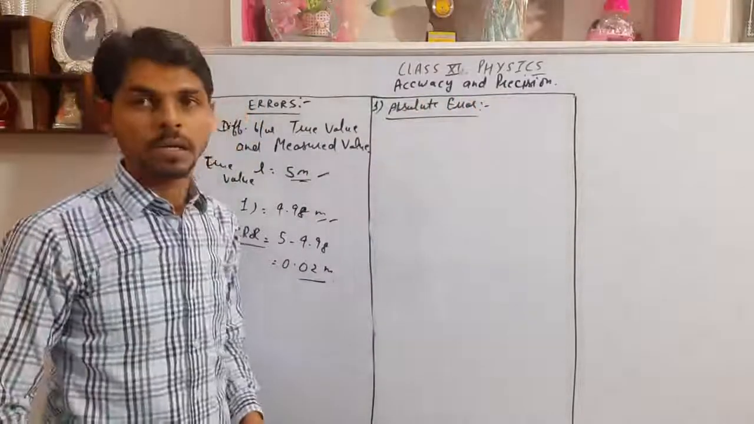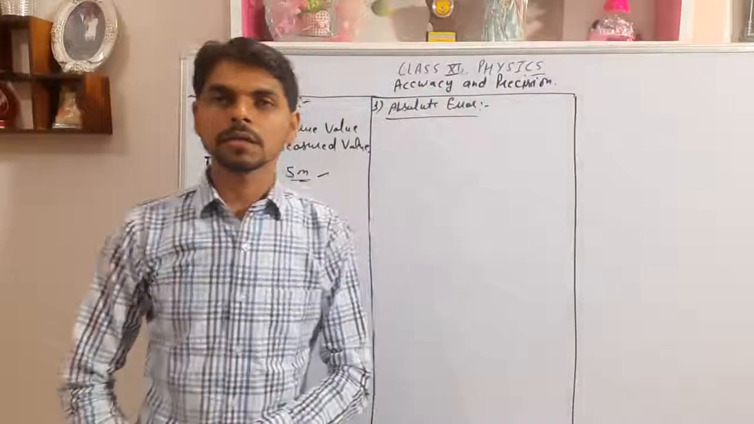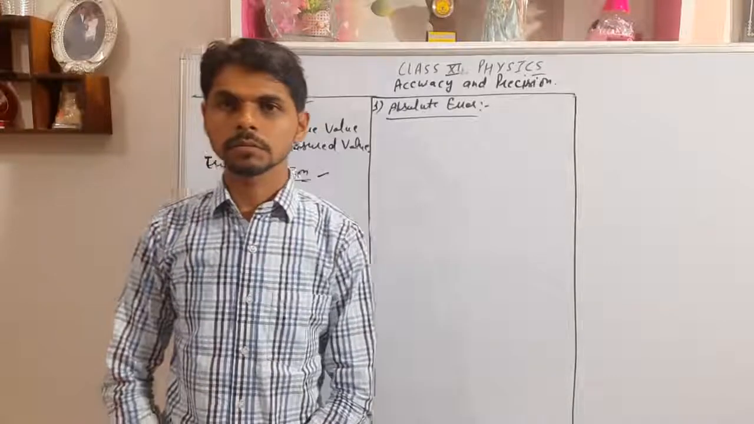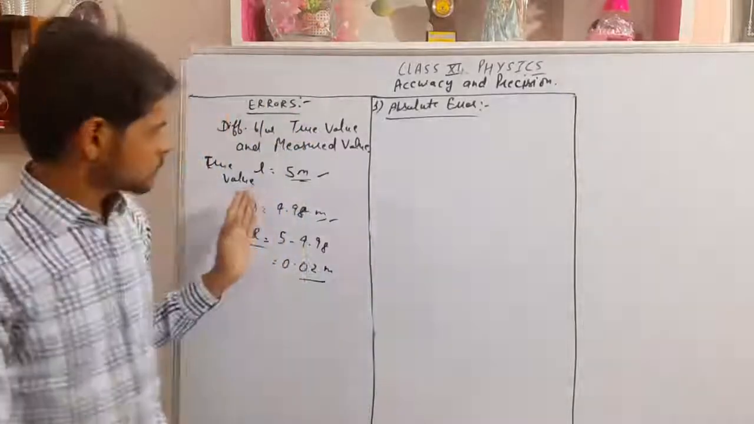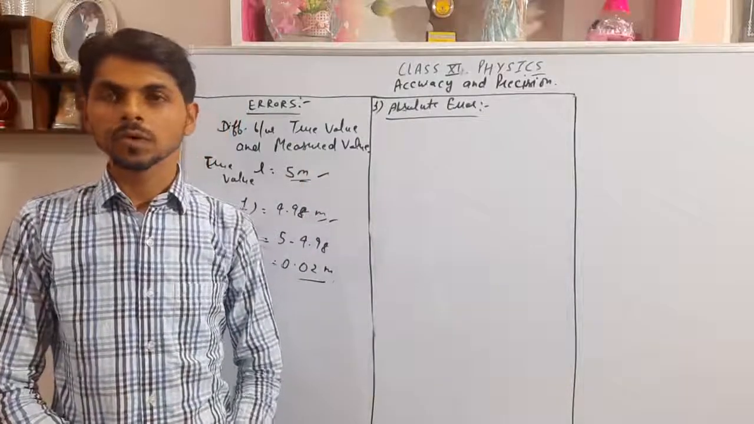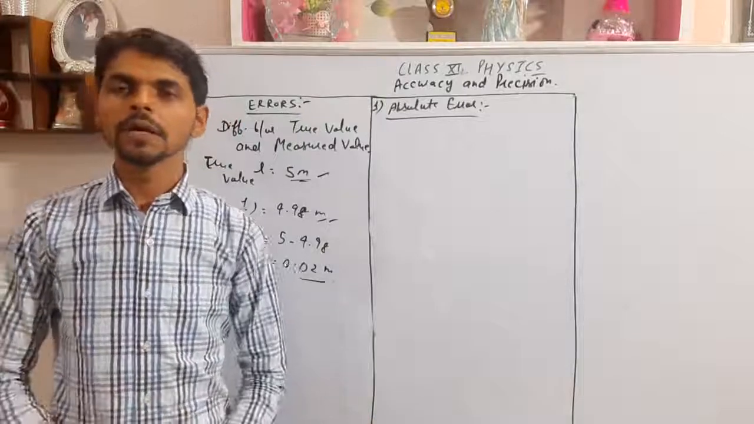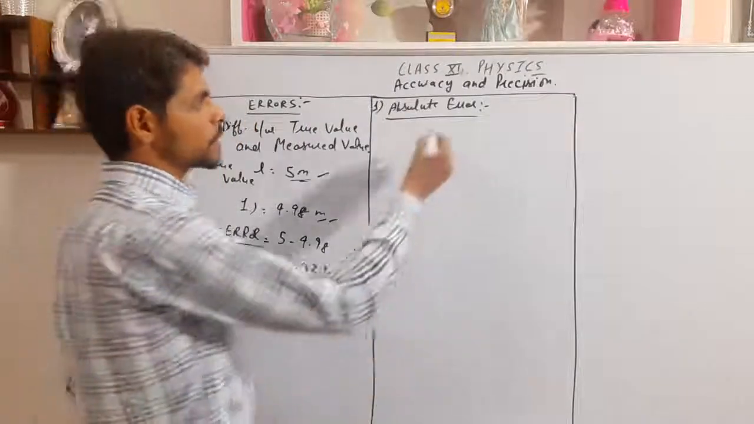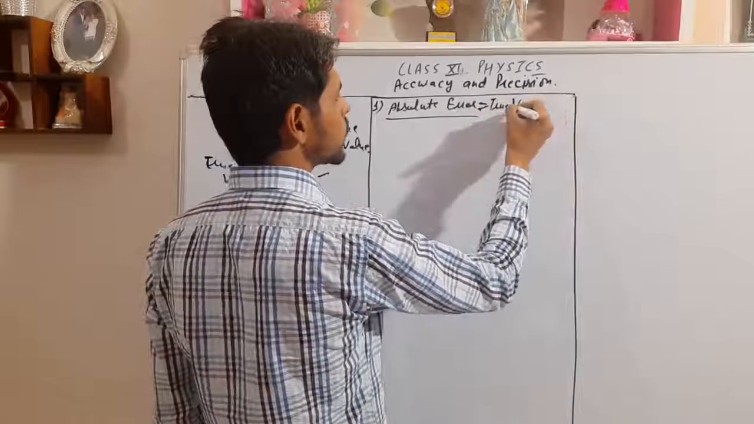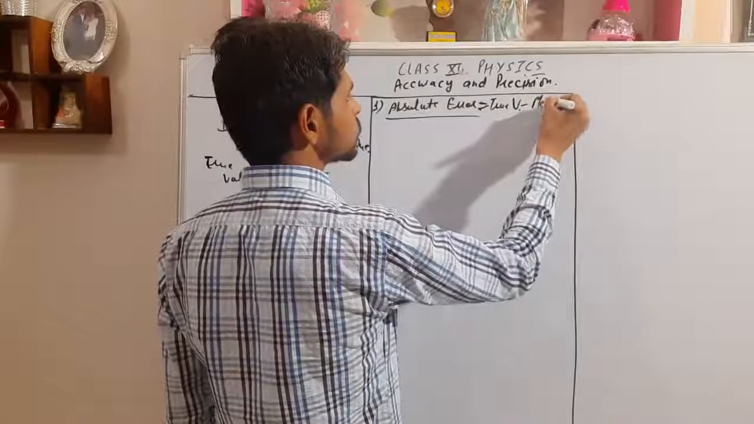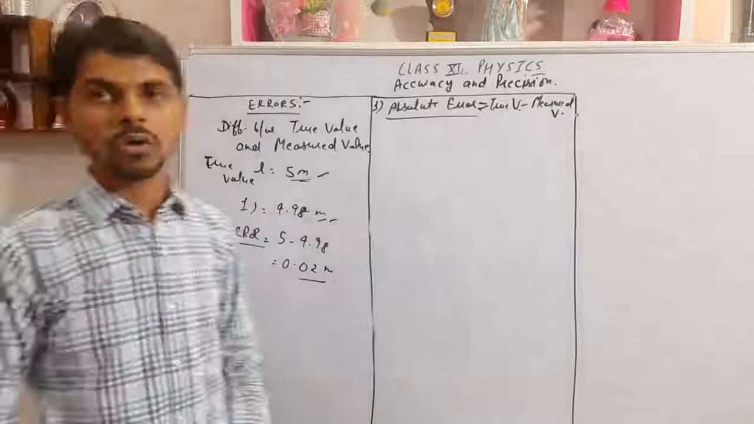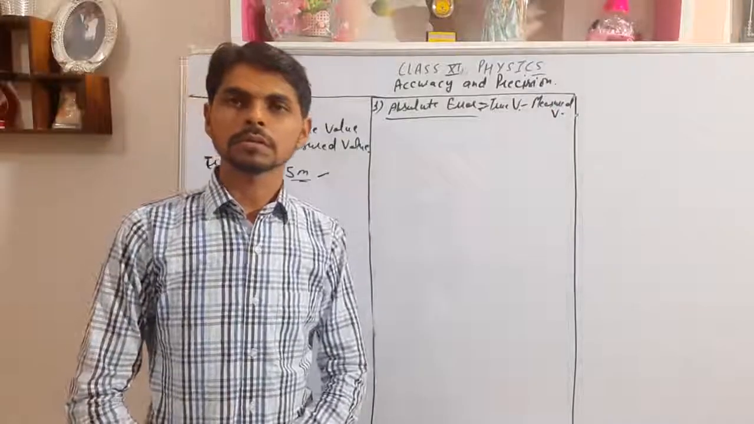First error is absolute error. What is absolute error? Absolute error means the actual error. The difference between true value and measured value is called absolute error. Okay, what was the definition of error? That is the definition of absolute error: absolute error is equal to true value minus measured value. True value minus a measured value, that is called absolute error.